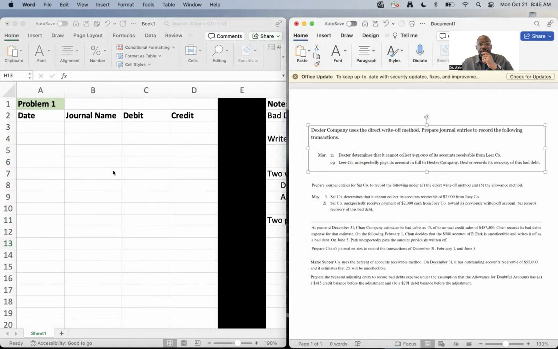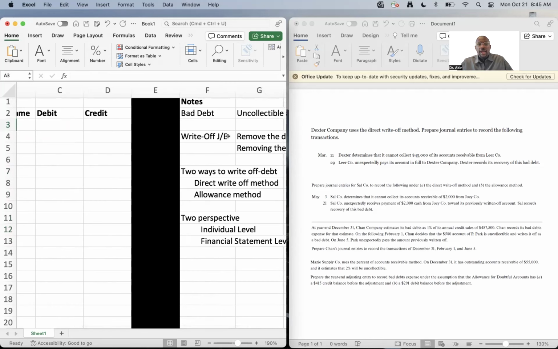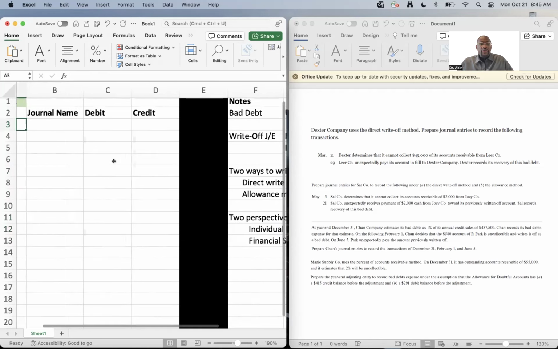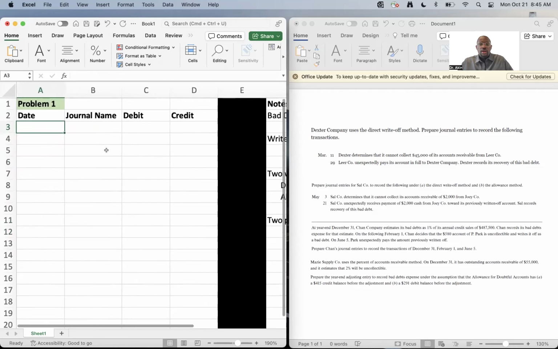Well, first, it's going to be a journal entry because we talked about it in our notes. Write-offs are journal entries. So with every journal entry, we're going to start off with the date. So we go March 11th. All right. So it says we determined that 45,000 of its accounts receivable from Lear Co cannot be collected.